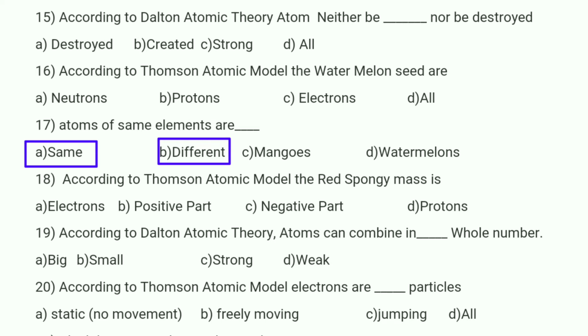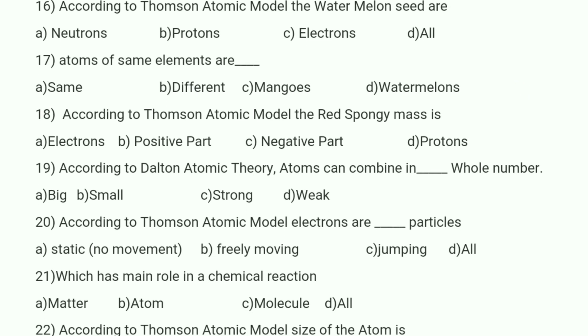In the question according to modern atomic theory, option B is correct. And if you observe the 18th bit, according to Thomson atomic model, red spongy mass is nothing but positive part. So option B is correct.